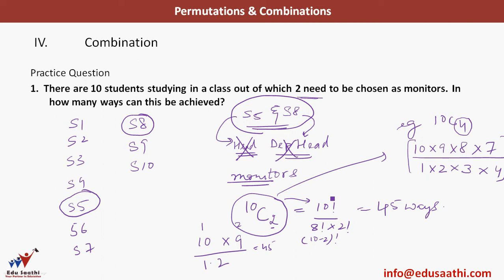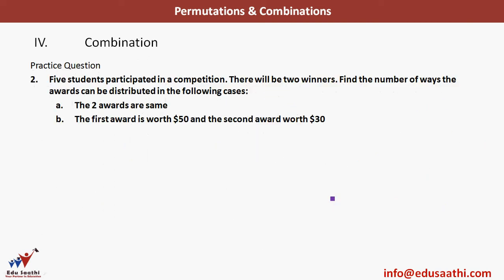Let's take another question here. 5 students participated in a competition. There will be 2 winners. Find the number of ways the awards can be distributed in the following cases. Here the first case is the 2 awards are same. Now this is exactly same as the previous question. I have 5 students, I want to select 2. I will write just 5C2. Why C? Because the awards are same. It does not matter whom I call first, whom I call second. Both of them are going to get the same award.